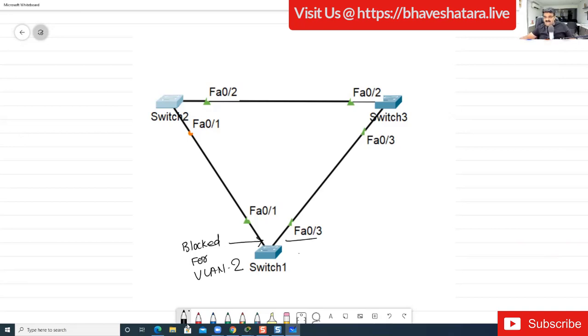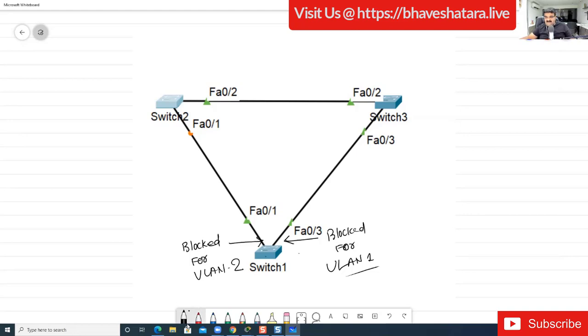And the same way, this port will be blocked for VLAN 1, but not for VLAN 2. So if you think about it, we have two blocked ports, but actually both are working. Why? Because this port is blocked for VLAN 2.